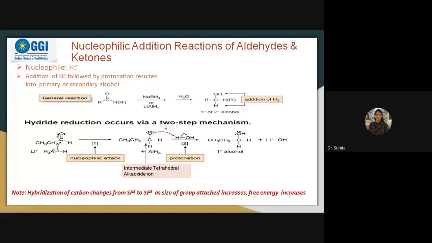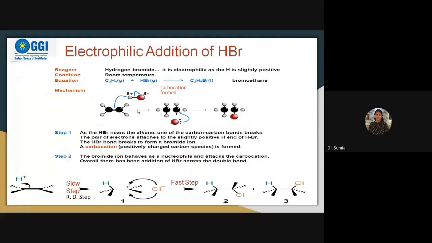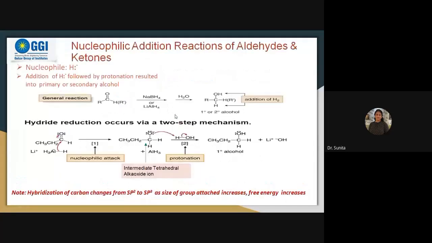So what was the difference from the first reactions? Here the carbocation was formed as an intermediate, but in this case the reaction again occurs in two steps, but here the carbanion is formed. First the carbon was having a negative charge, and here again the carbocation, but here there will be the positive charge on the carbon.